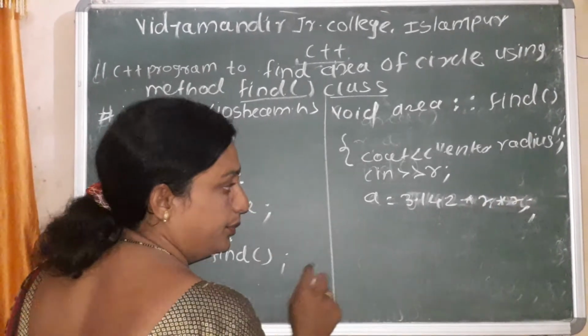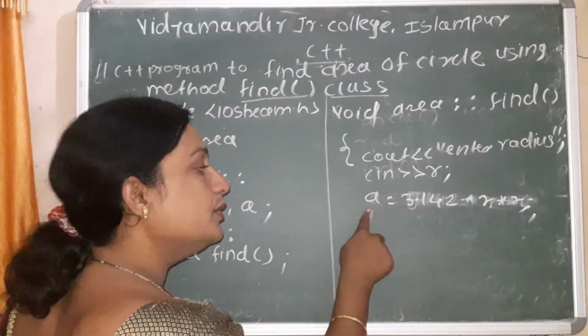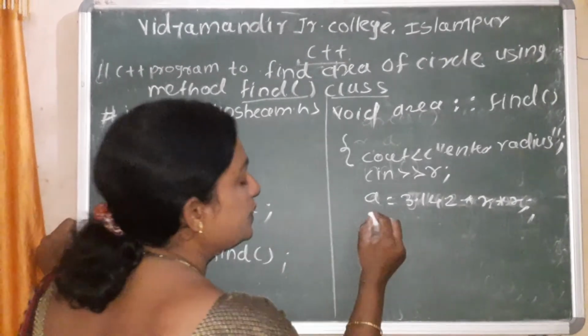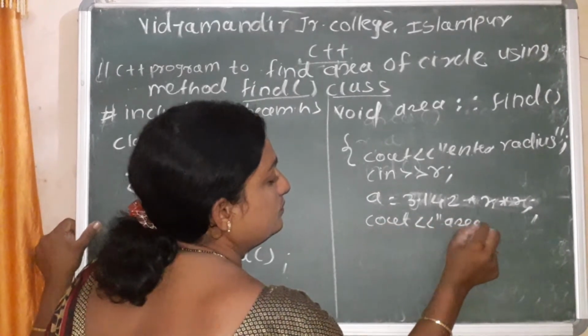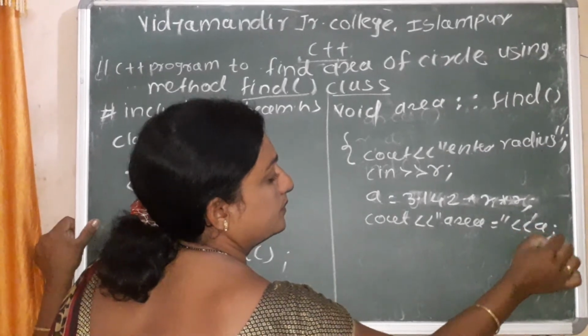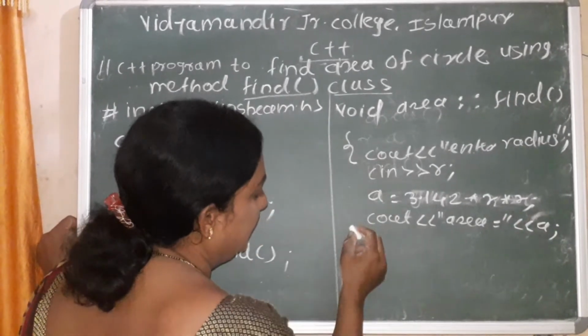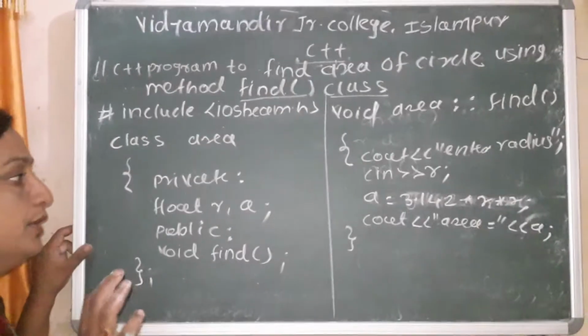That is our formula. When this calculation is performed by the computer, the result will be stored in a. So here also we print the value: area is equal to a. And here the class definition, the second part, is finished.